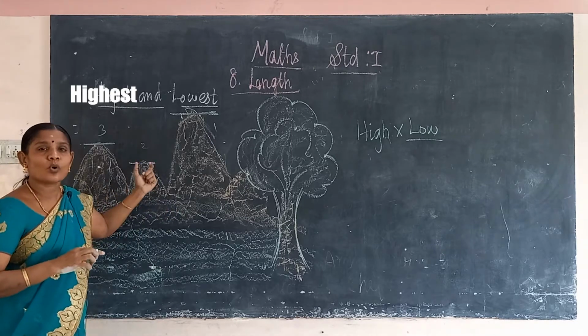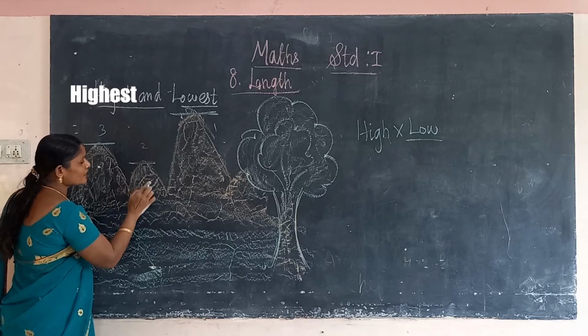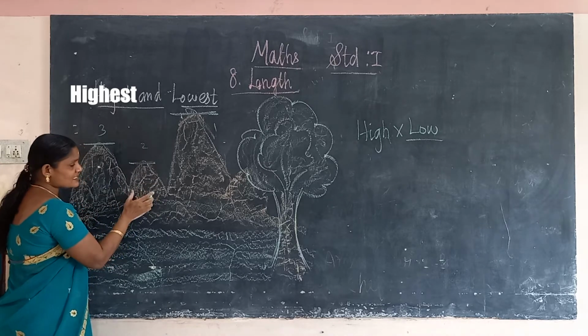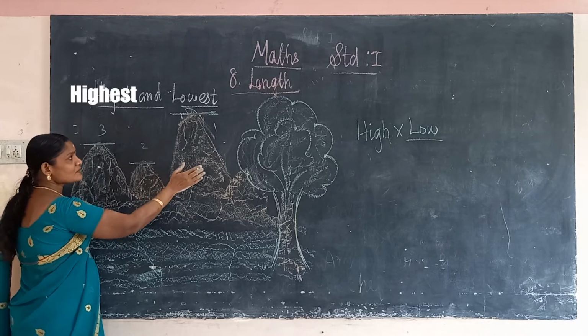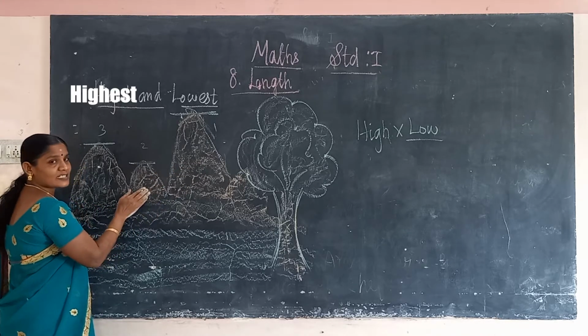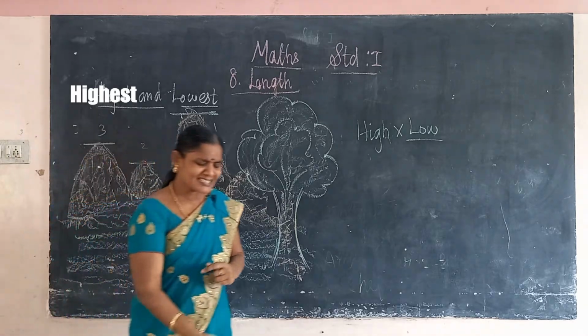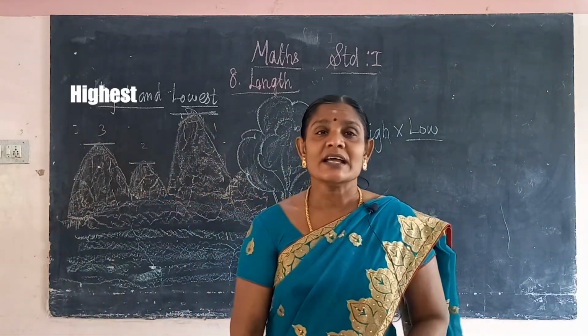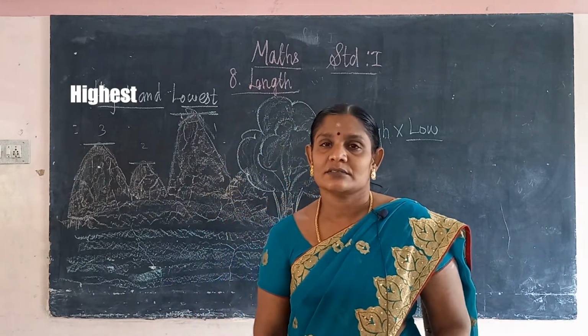Okay, which is the lowest mountain? This second mountain is the lowest mountain. So the first mountain is the highest mountain, and the second mountain is the lowest mountain. So in this class we see what is the highest and what is the lowest. Listen here.